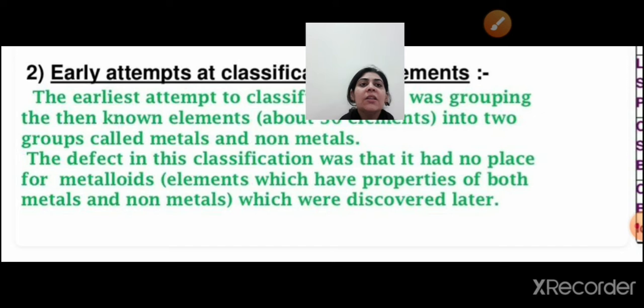The defect in this classification was that it had no place for the metalloids at all. So what are metalloids? Metalloids are the elements which have the properties of both metals and non-metals. And this scientist did not have any fixed position for the classification of metalloids.